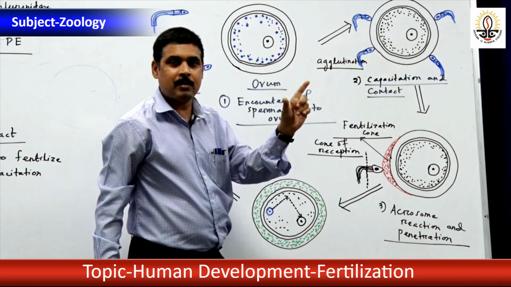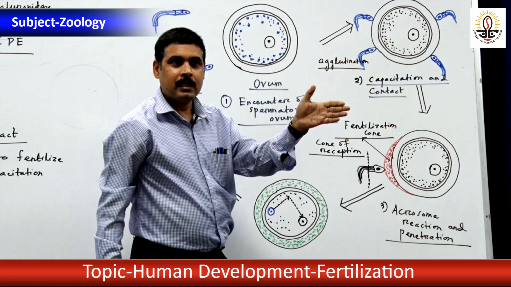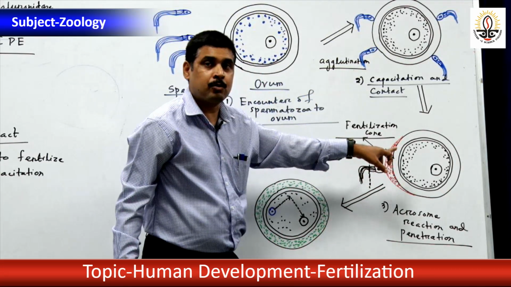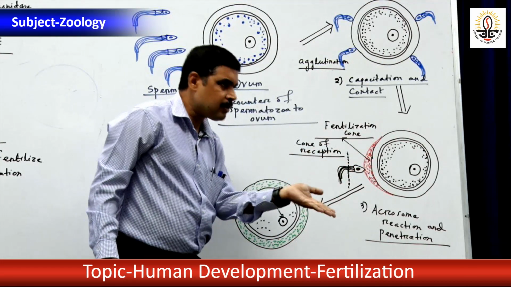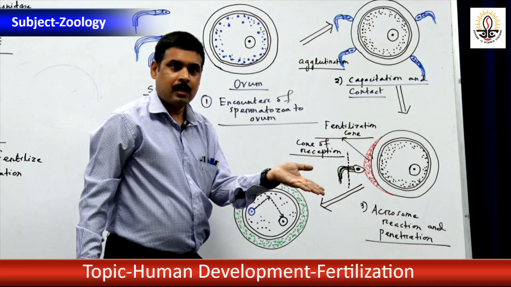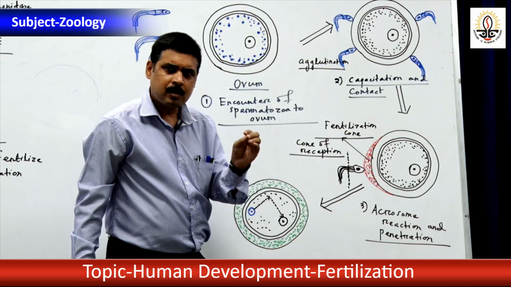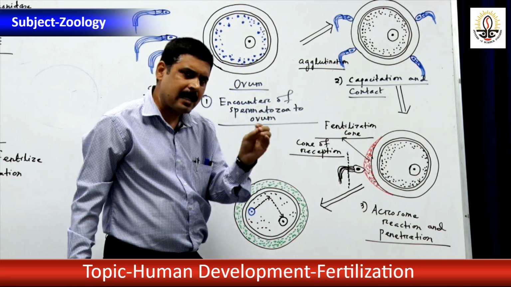Similarly, the sperm has a particular movement. The region of the ovum where the sperm enters bulges out, forming a conical bulge called the cone of reception. Particularly it occurs at the animal pole.